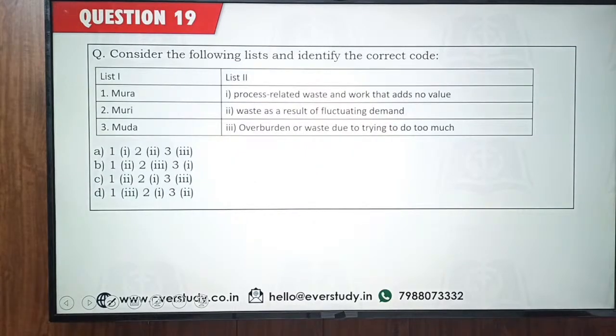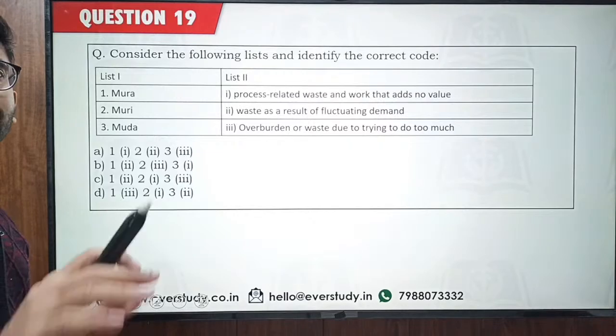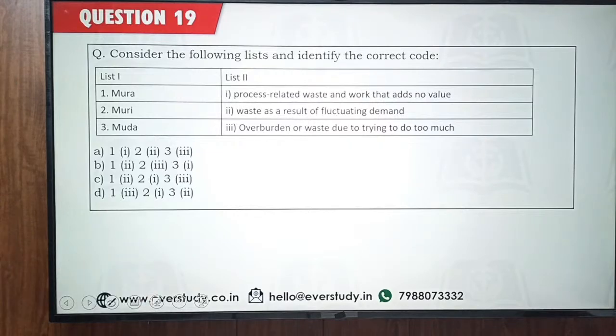The next one is here. This one is related to lean costing. One topic in your syllabus is lean production, lean costing.